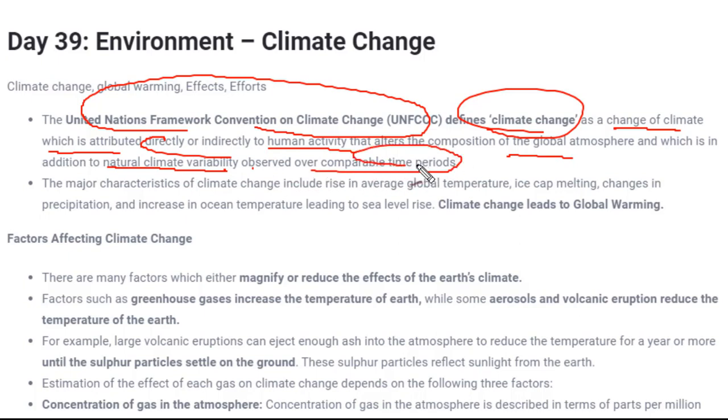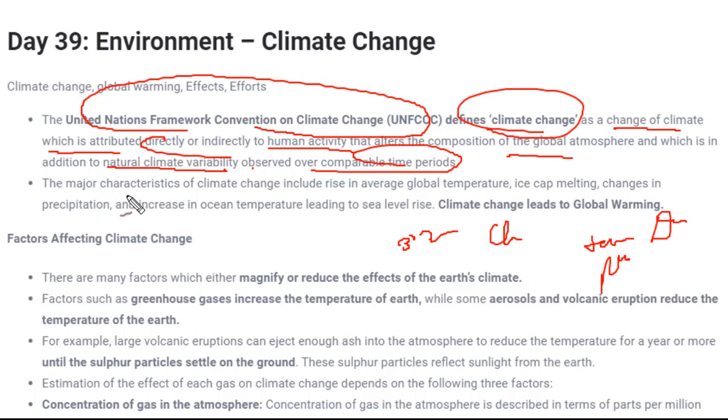As I said, time period is important here because we need to compare after 30 to 32 years what the change is. If there is a certain change, that means the climate has changed. So we need to compare with a particular time period, and there should be a change in the atmosphere. What kind of changes would there be? The temperature might increase in the atmosphere, the pressure might reduce or increase, the density of air. There are n number of factors in the environment or atmosphere which change, because of which we say that climate has changed. Fine.